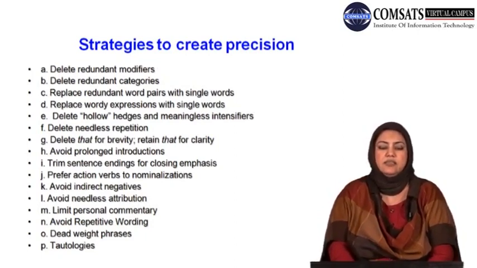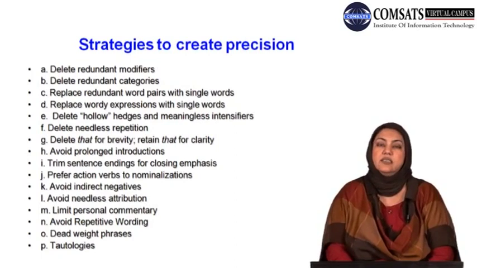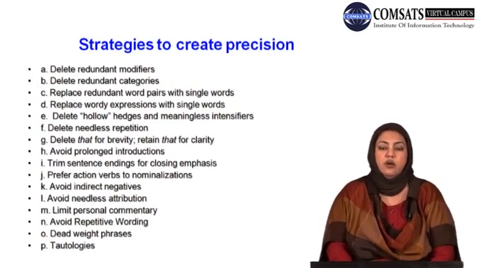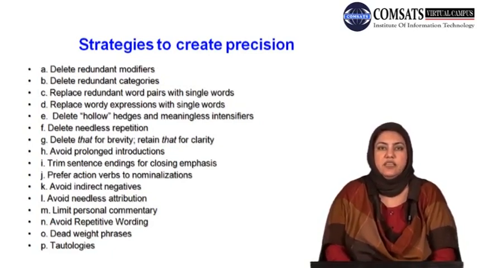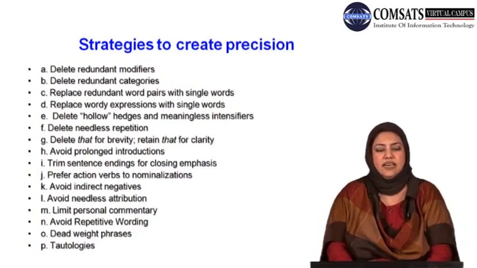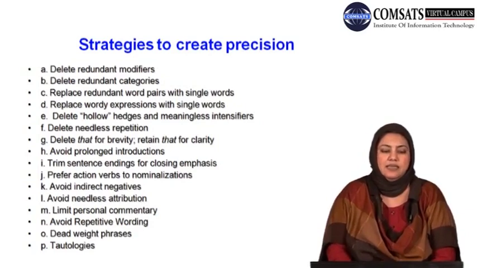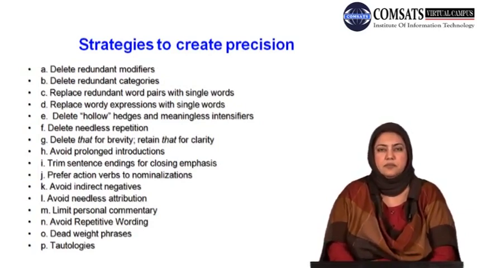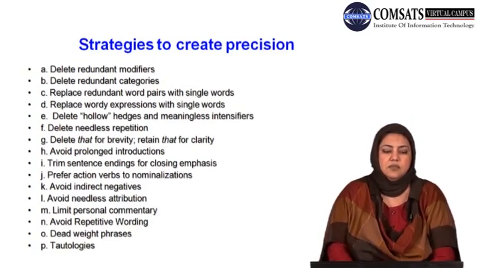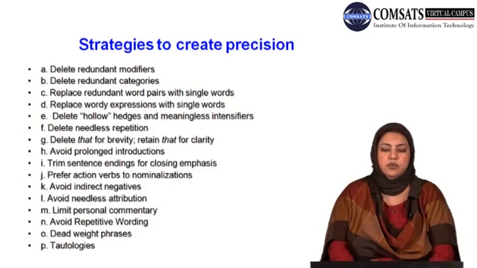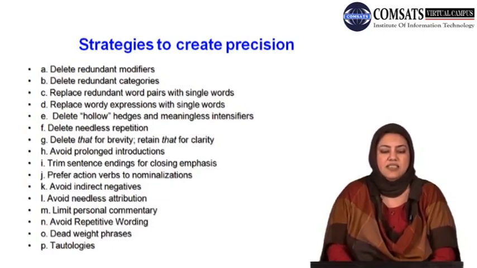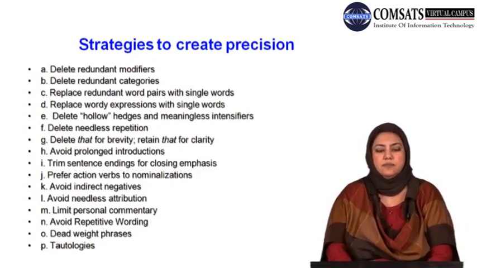So here on this slide you can see the strategies that can be used to create precision. There is a long list of strategies that actually relate to various rules how you can create precision in academic writing. So in today's session we would discuss A. Deleting redundant modifiers. B. How precision can be created by deleting redundant categories. C. Replacing redundant word pairs with single words. And D. Replacing wordy expressions with single words.